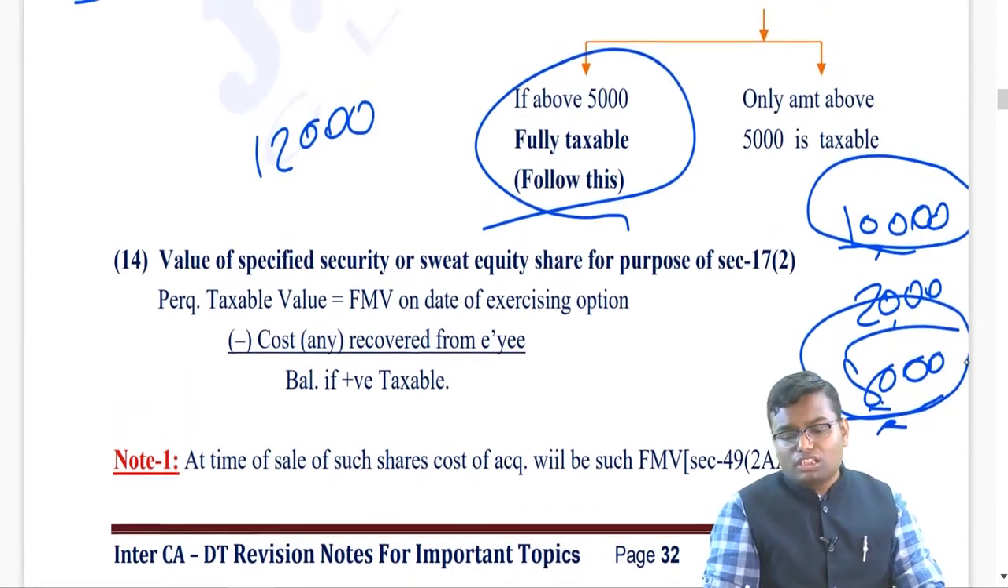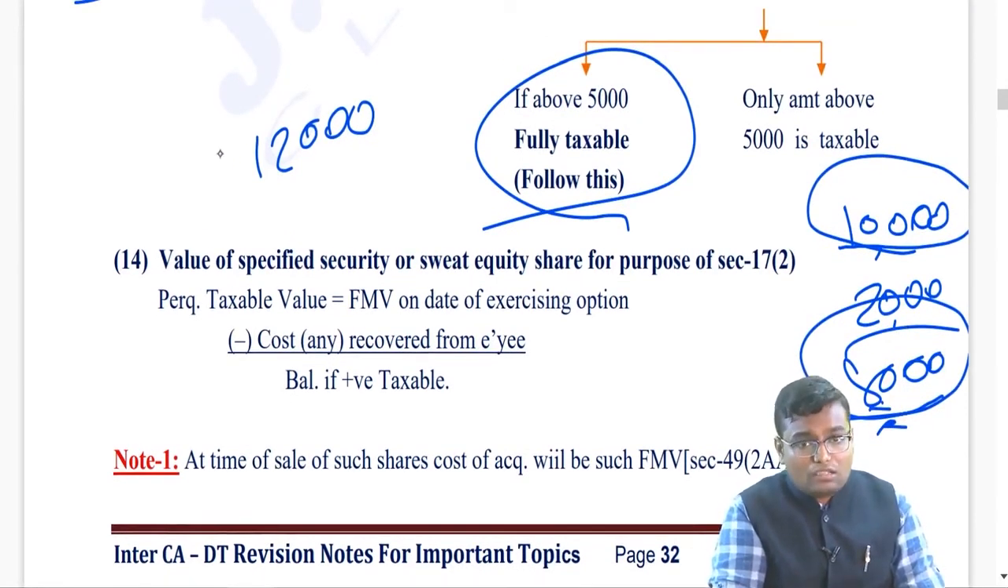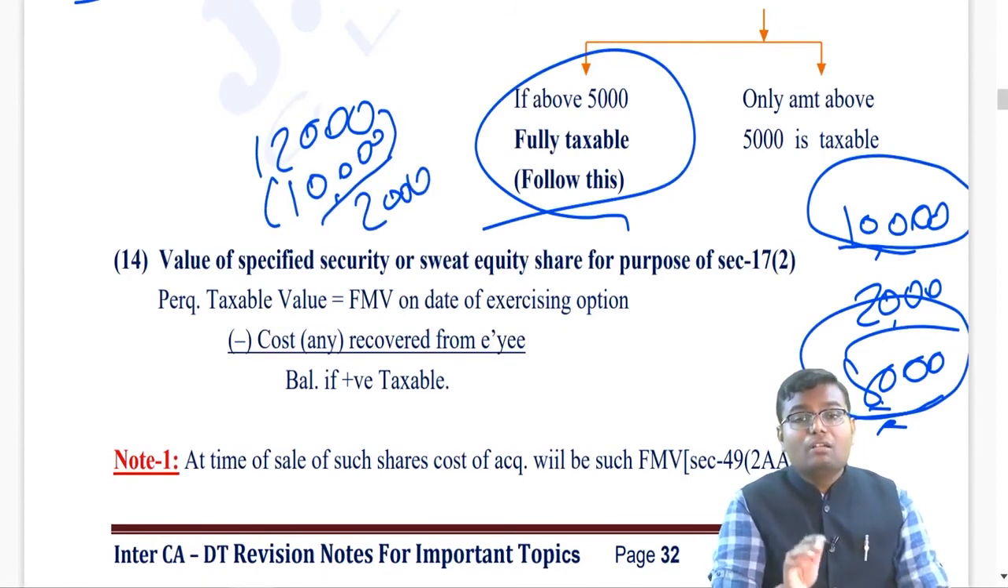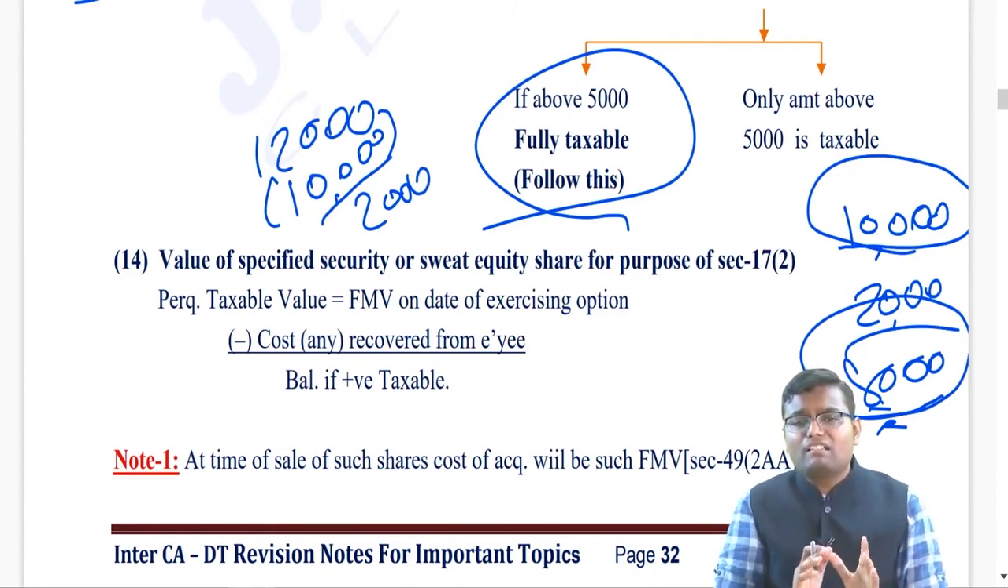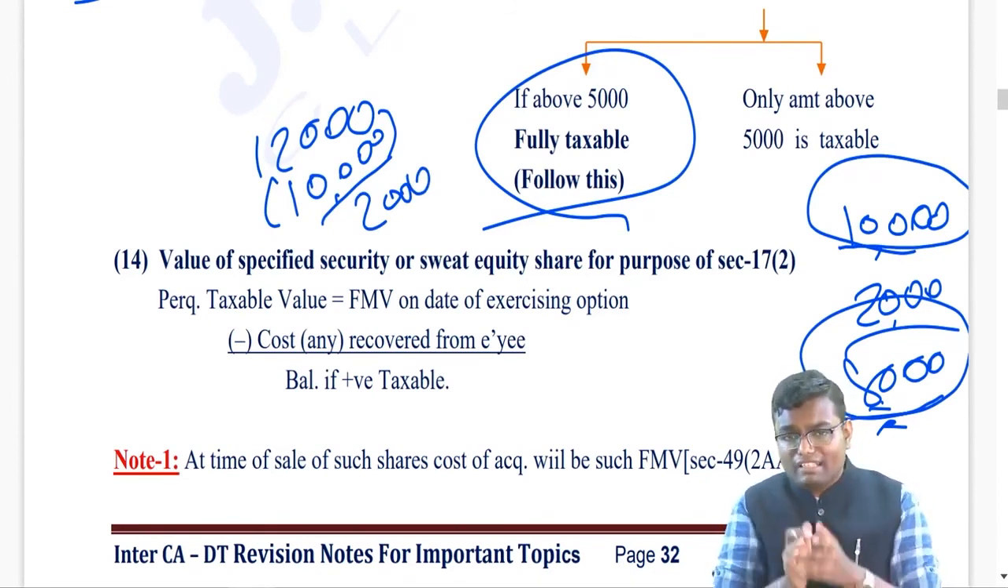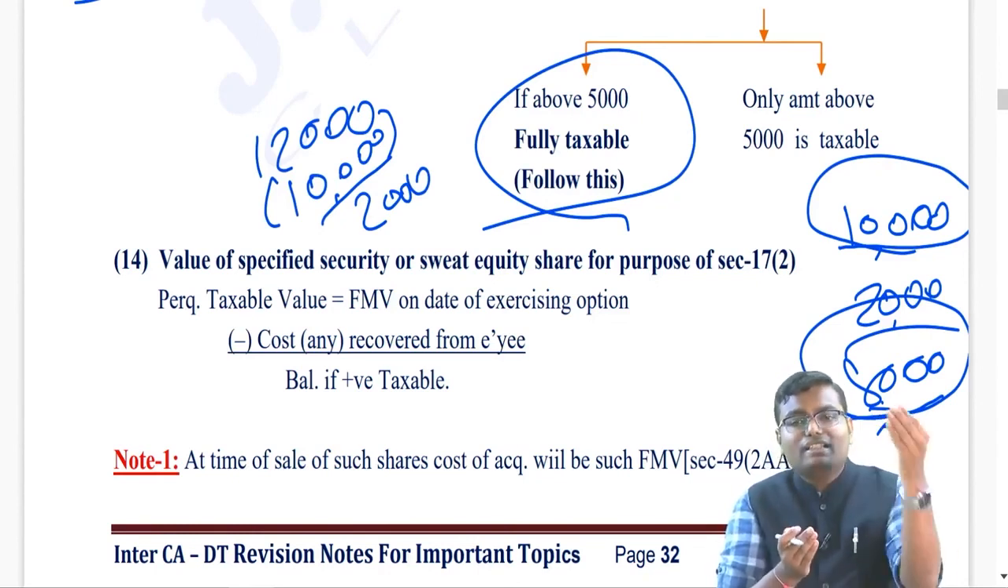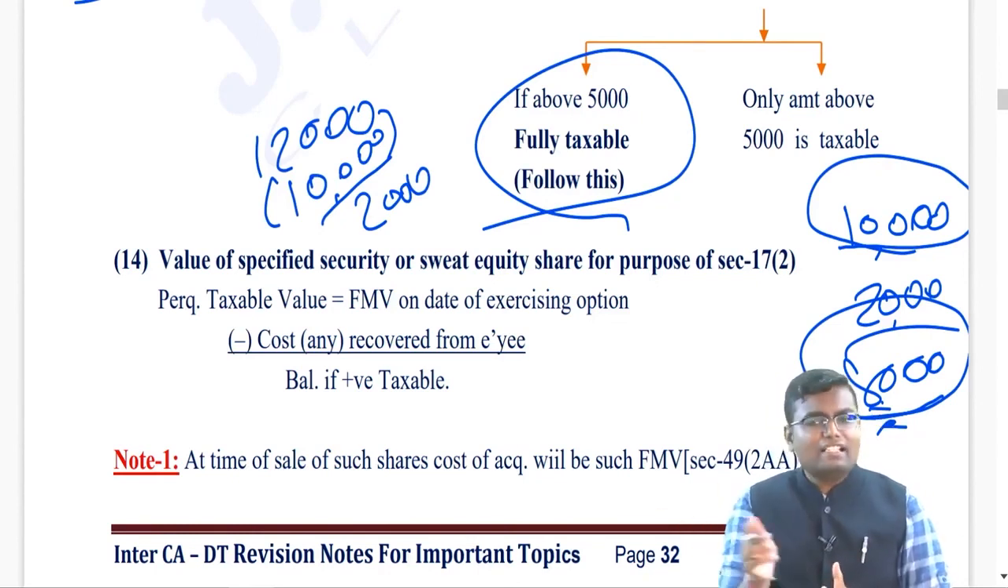Then in the future, for calculating the capital gain, from the sale value of 12,000, the cost I will deduct is rupees 10,000 and only 2,000 rupees will be my capital gain. Means the fair market value which I have considered to calculate the perquisite in salary chapter will become my cost of acquisition for future in capital gain chapter. Understand in a different manner.